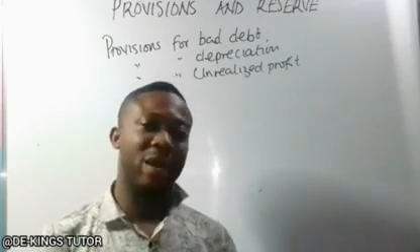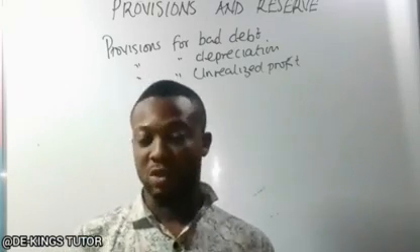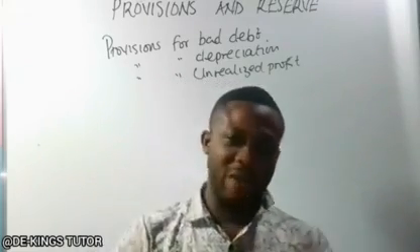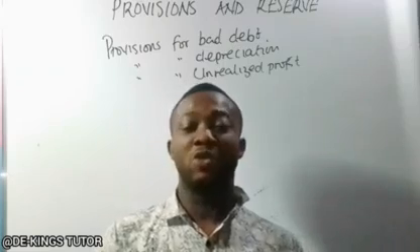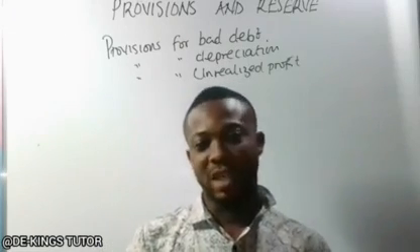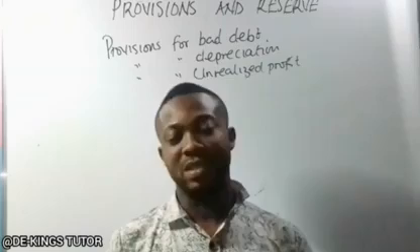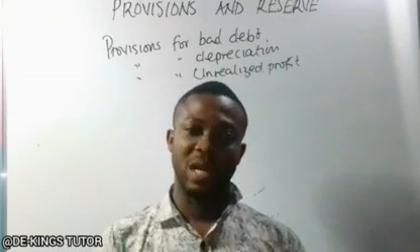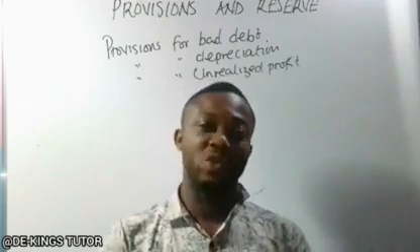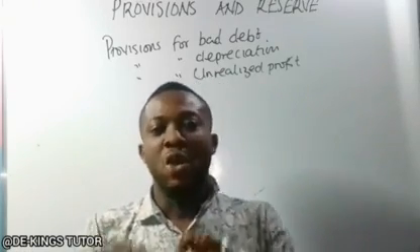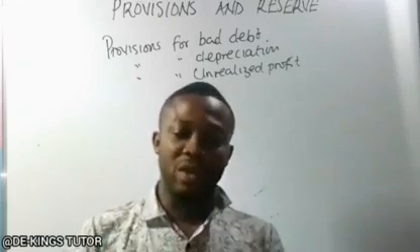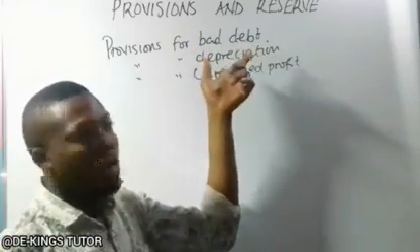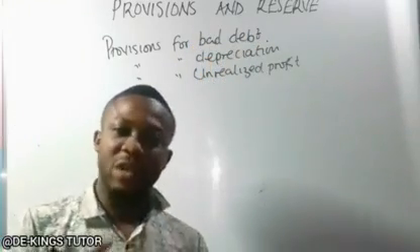Now, how does this come about? When you make sales to your customers on credit. It's obvious that you have to sell on credit to have increased turnover. So we might not know what might happen to the debtors. Some of the reasons for bad debt are insanity of the debtor, disappearance of the debtor without trace, and death of the debtor. These are some of the things we cannot control. So once it happens, we have to set aside some part of money from our profit in order to meet this specific purpose.